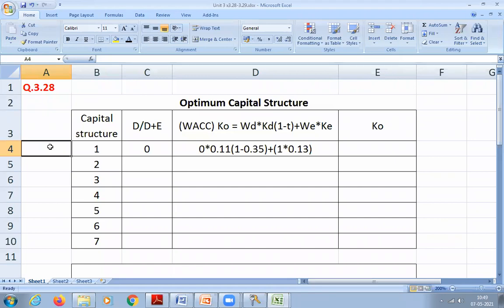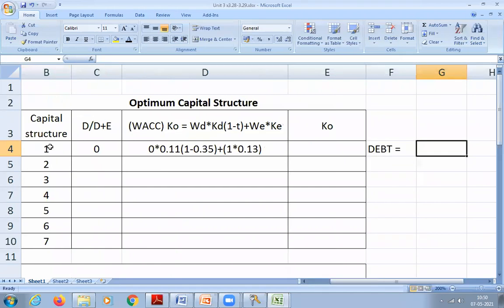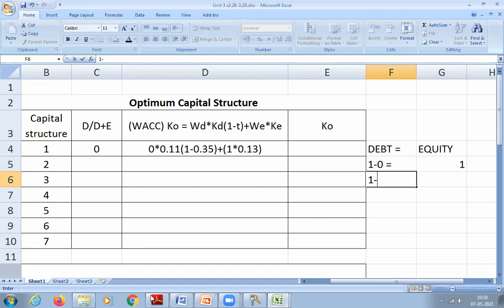0.13, 13%, sir. Or else if you don't understand, let me explain like this. Debt equity, the total is 1. In that the debt is 0. Then how much will I get for equity? 1 only, right? Say for example, again the total is 1 and take the second case. Second case, how much has he given?